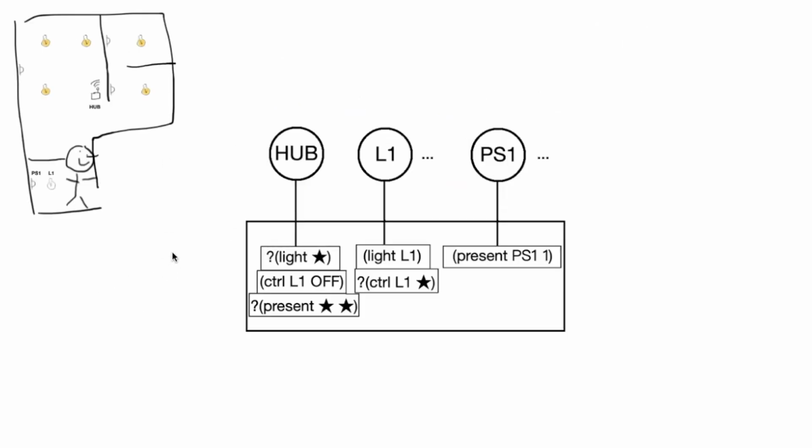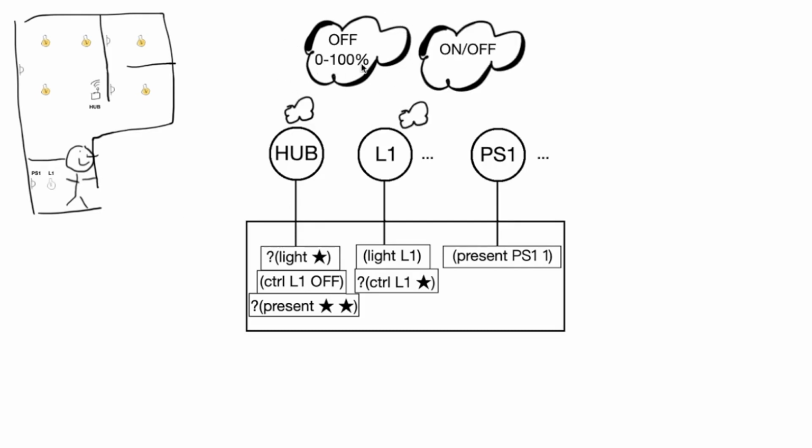Up to now, everything has been going as planned. But let's imagine a different reality where, while developing my control software, I get mixed up by all the different ways of controlling a light. On-off states, brightness percentages, HSV, RGB, and many others. While programming the hub, I represent lights as being either off or at some percentage of maximum brightness. But while programming the light bulb actors, I use just on-off states.